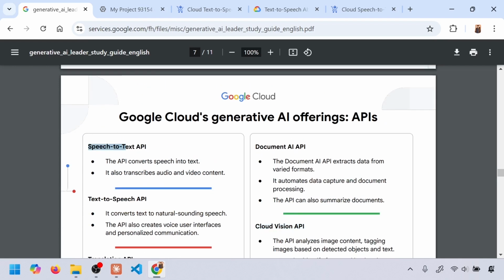So first is speech to text API. We have seen in YouTube, when you have a video running, you can enable the closed caption or transcript. This is all about converting a speech, let it be any language, into text. So that is all about speech to text. And it is obtained as REST APIs normally, which can be used in your custom application. It transcribes audio and video content. So it extracts audio from the video content and converts, just like in the case of YouTube.